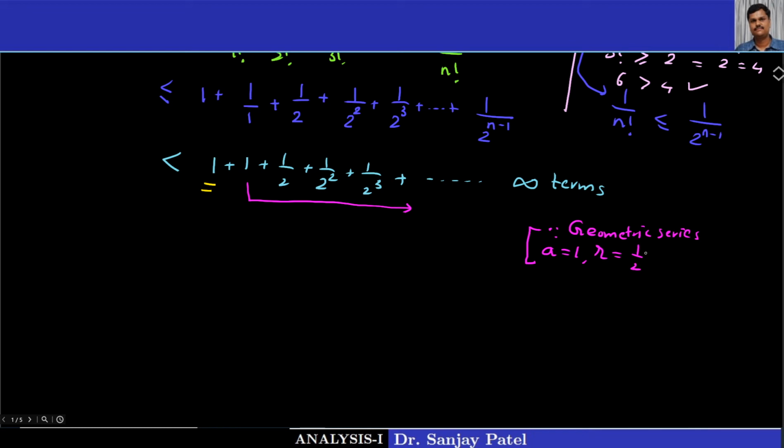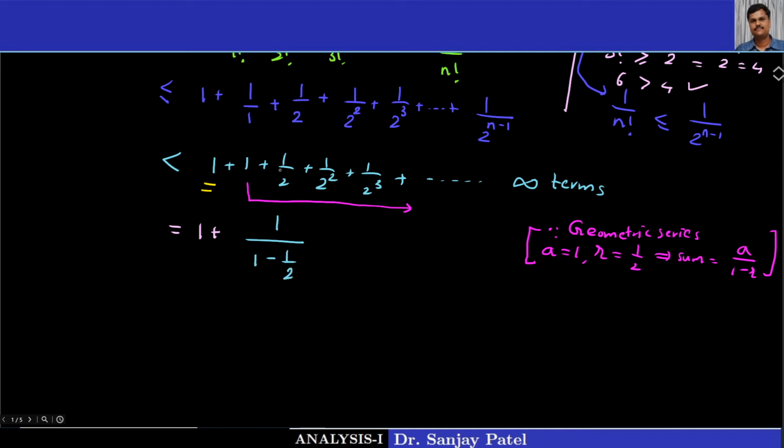And we know that if the common ratio of a geometric series lies between 0 and 1, then the sum is given by a upon 1 minus r. So I can write here that this sum is equal to the 1 as it is, plus the sum of this, which is first term a equal to 1 upon 1 minus r, that is 1 by 2.